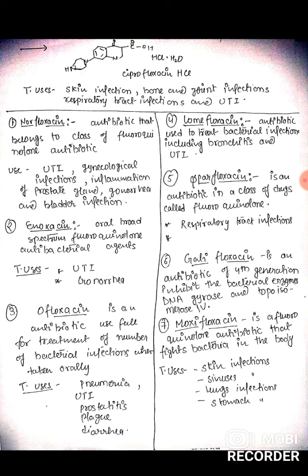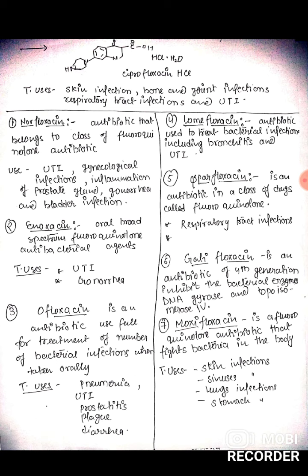Its therapeutic uses are pneumonia, urinary tract infection, prostatitis, plague, diarrhea. Lomefloxacin is an antibiotic used to treat bacterial infections including bronchitis and urinary tract infection. Sparfloxacin is a fluoroquinolone antibiotic mainly used for respiratory tract infection.